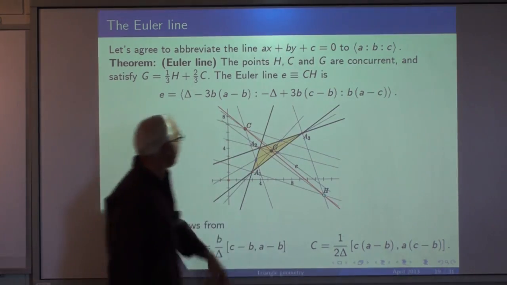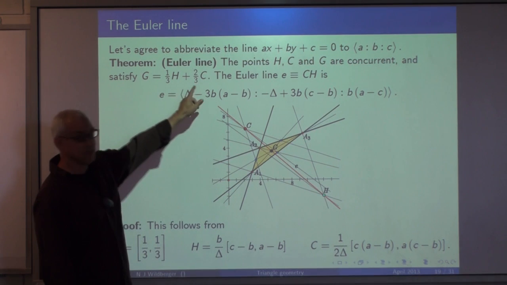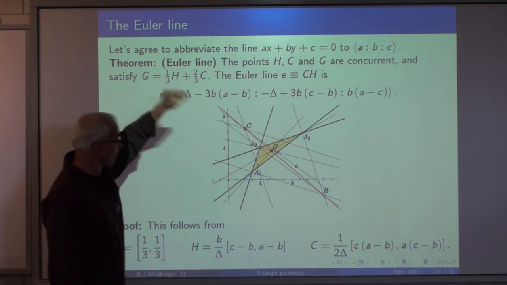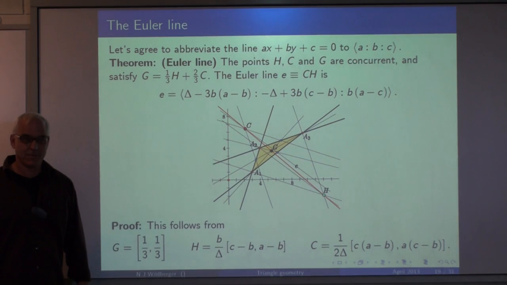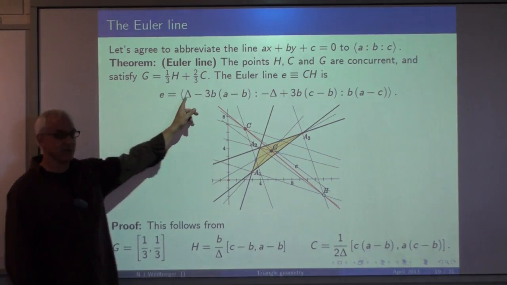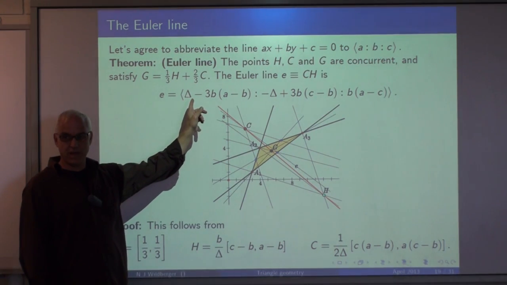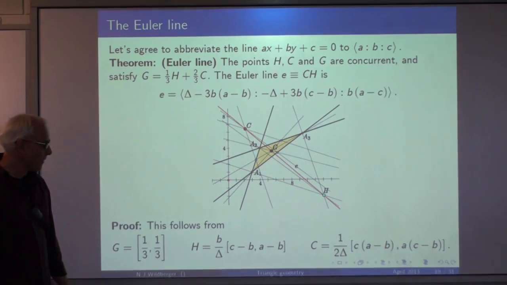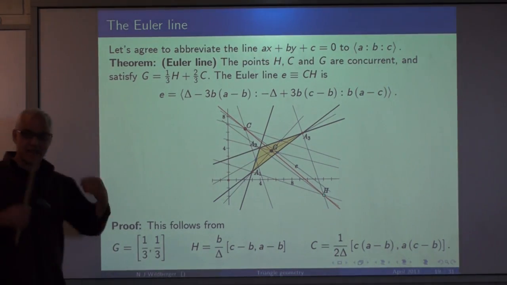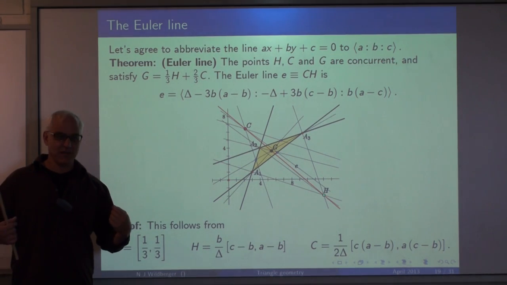That means they lie on a line, and they satisfy this affine relation. And moreover, the formula for the line that they lie on is this one. It's a formula involving the determinant, that's the delta, the determinant AC minus B squared. The proof is a calculation, as most things turn out to be in this subject.